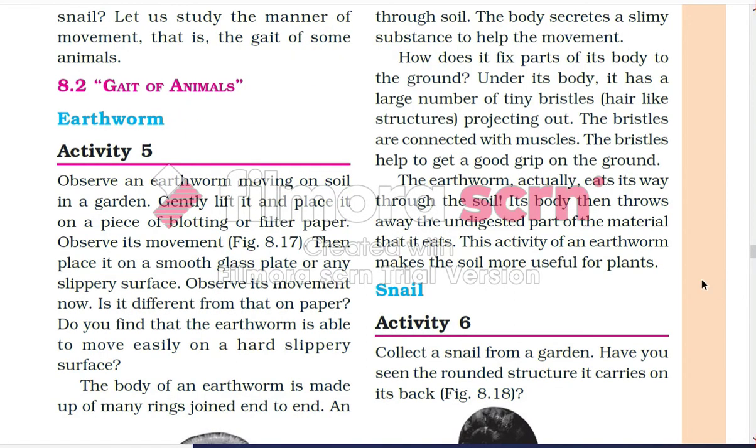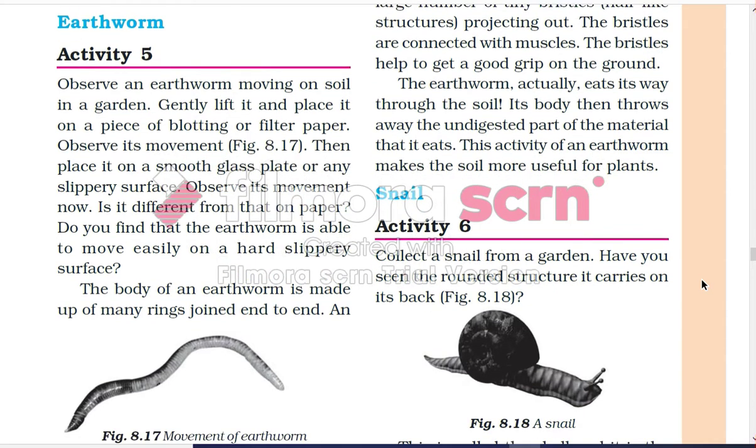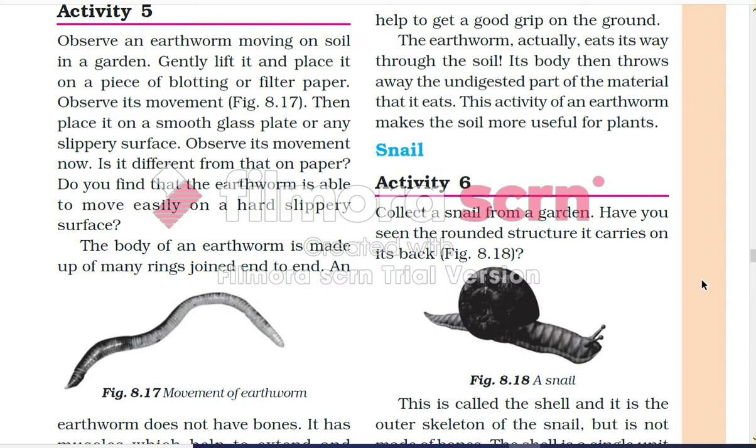Now we are going to read further, that is, the gait of animals. Earthworms. Observe an earthworm moving on soil in a garden. Gently lift it and place it on a piece of blotting or filter paper. Observe its movements, then place it on a smooth glass plate or any slippery surface. Observe its movement now. Is it different from that on paper? Do you find that the earthworm is able to move easily on a hard, slippery surface?